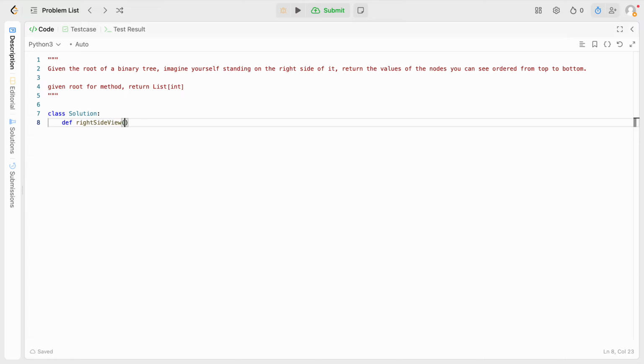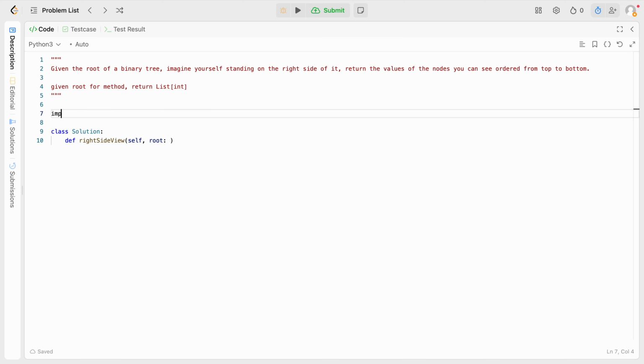Right side view, we need an instance of self because we're in a class. We need a root. Can it be none? If so, then LeetCode already has this, but typing import optional. Oh my god, I cannot type. And then optional tree node, and we gotta return a list of int.